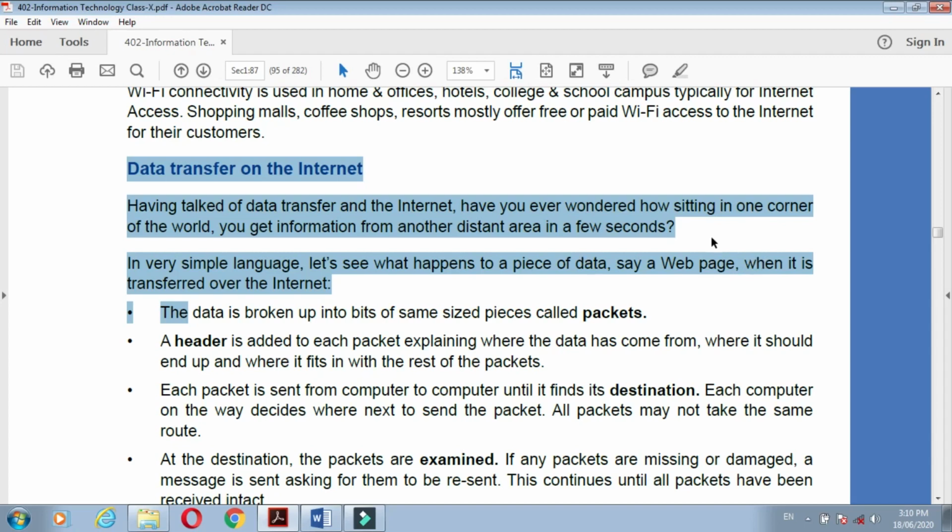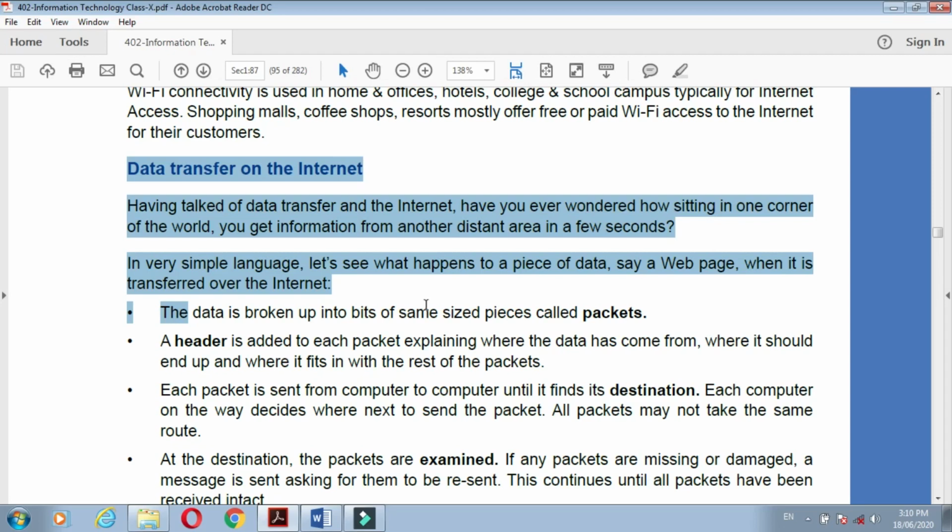Yes, it is a question mark in our mind. How can we connect? We are sitting in our school and talking with another person who is very far away from us. So how is this connectivity possible and how is this connection going on?